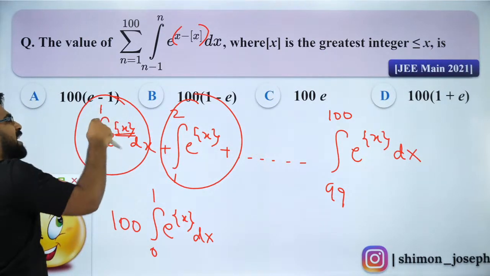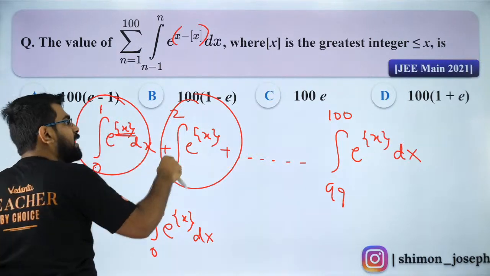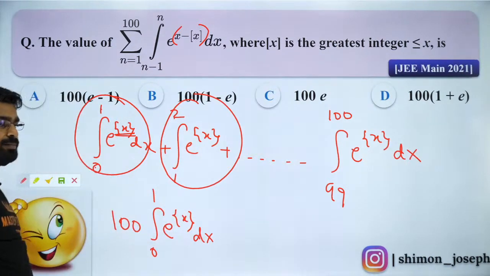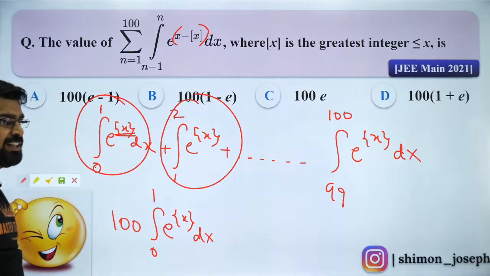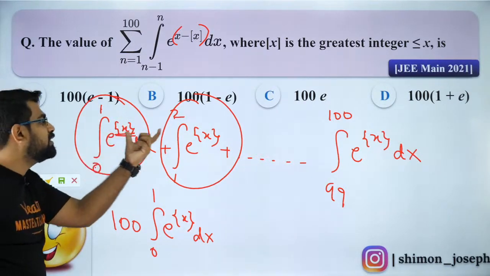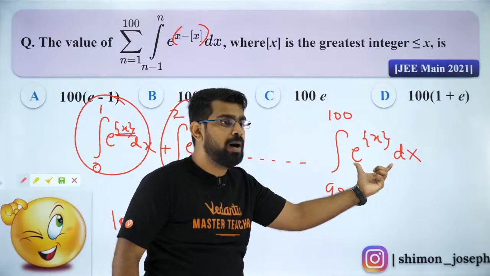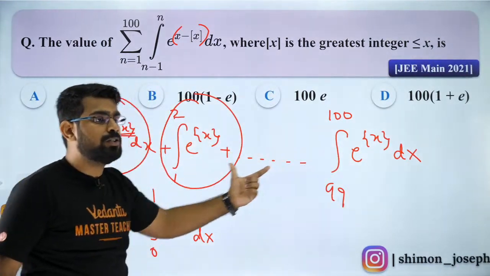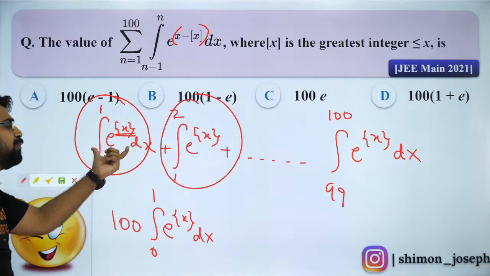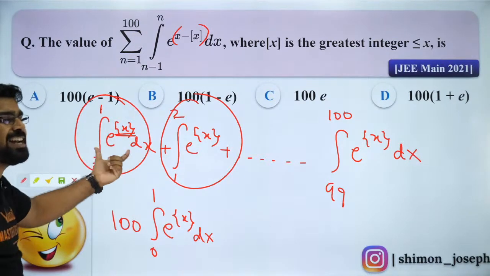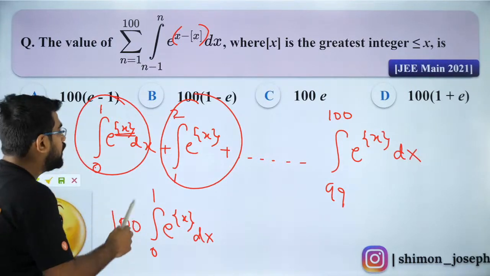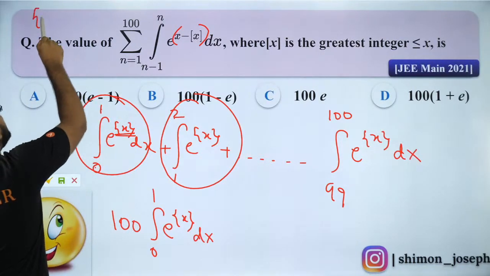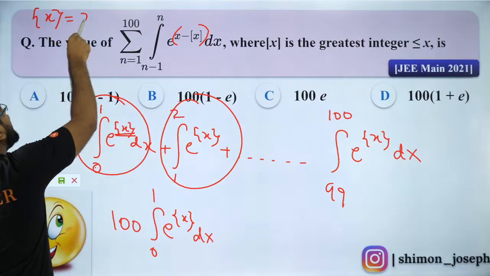So integral 0 to 1 is the same as integral 1 to 2. Don't you agree? Isn't it fantastic? Did you all like it? So till the 100th term, all of them are equal, so I can write it as 100 times the first term alone. Why the first term alone? Because between 0 to 1, fractional part of x is equal to x, my dear.